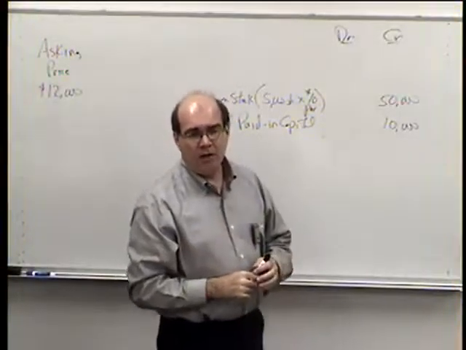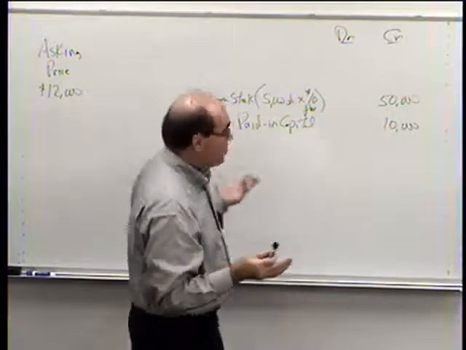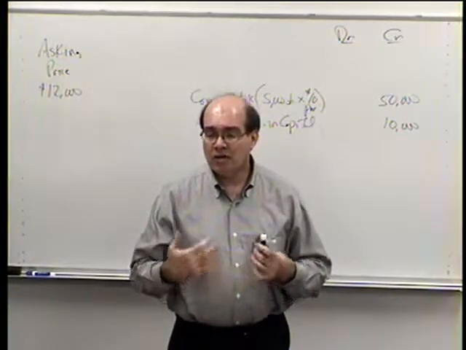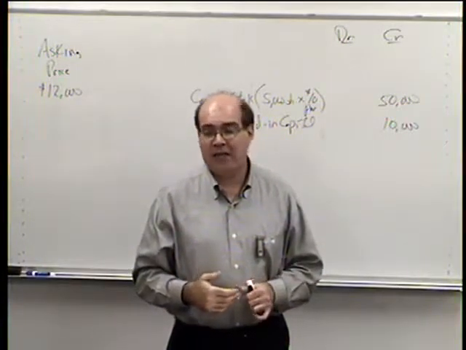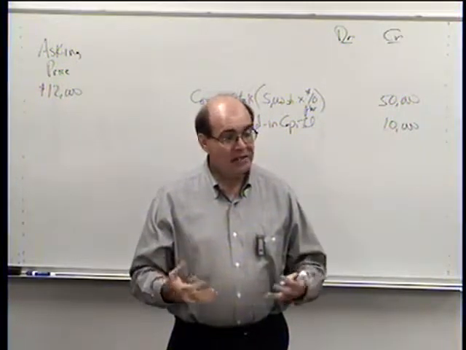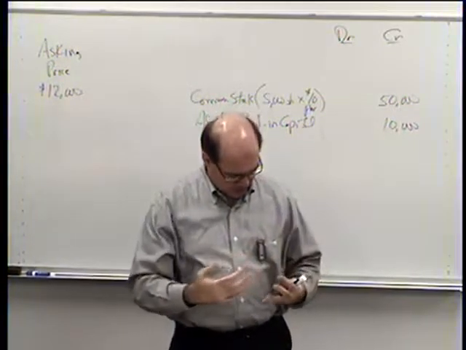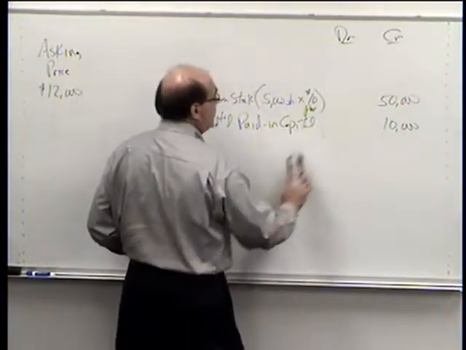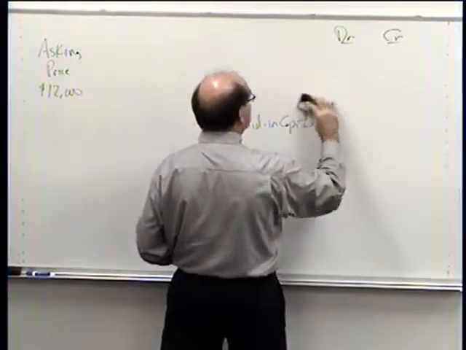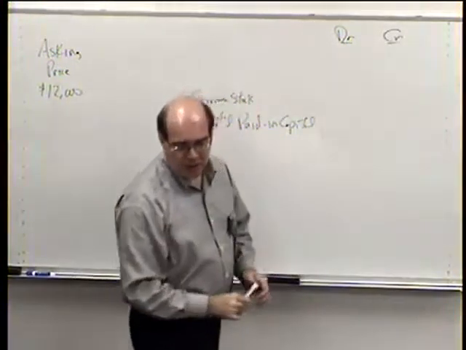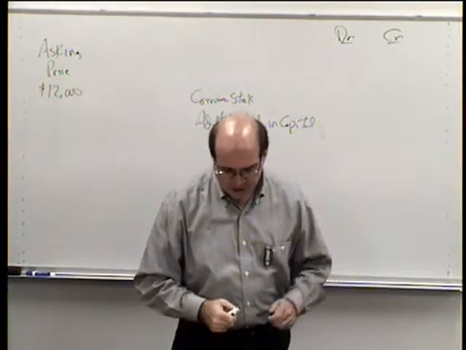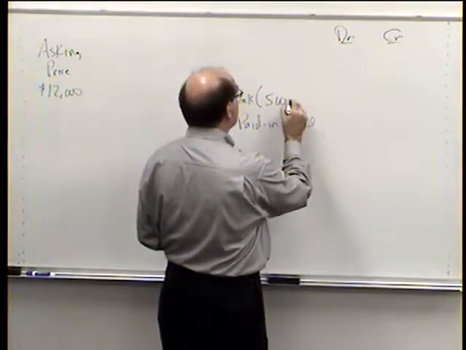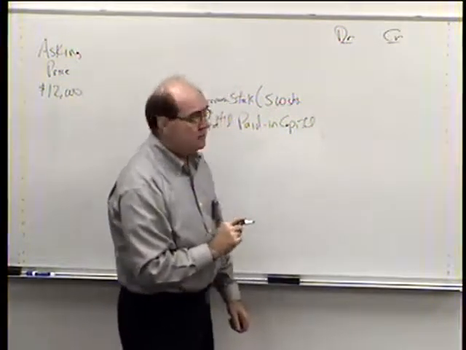Now, do we just use what the people ask for, the $12,000, or what do we do with it? Well, what we're going to do is we have to use one of two choices. Our first choice is to use the value of what we gave up. So what we gave up is stock. As a corporation, we're giving out stock for the purposes of our company. So we look and see how many shares of stock did we give up. Well, if we go back here to our example on page 505, it tells us that we gave up 500 shares of stock.